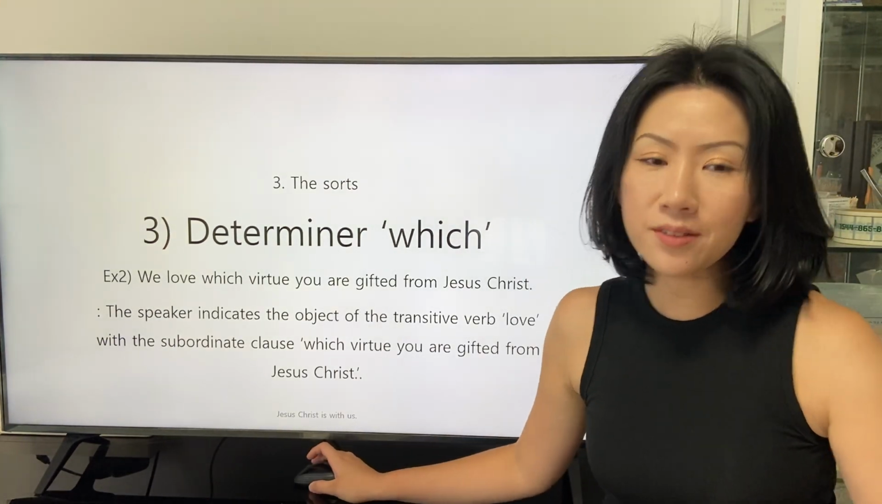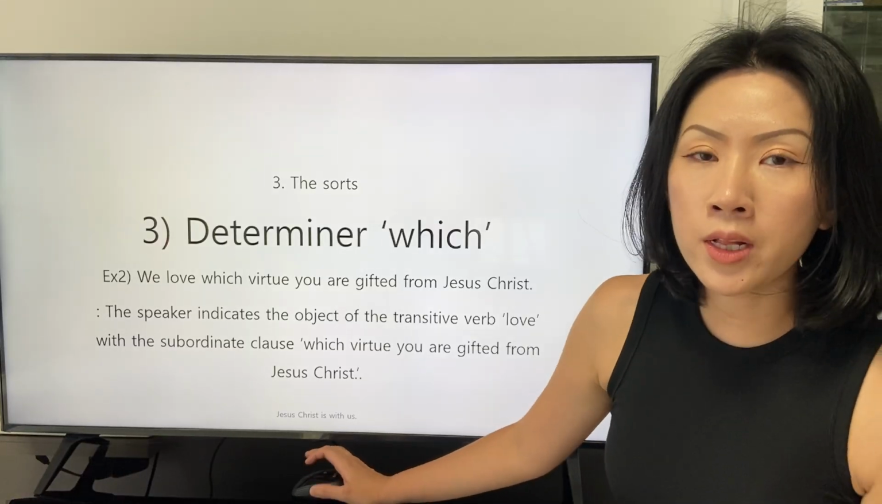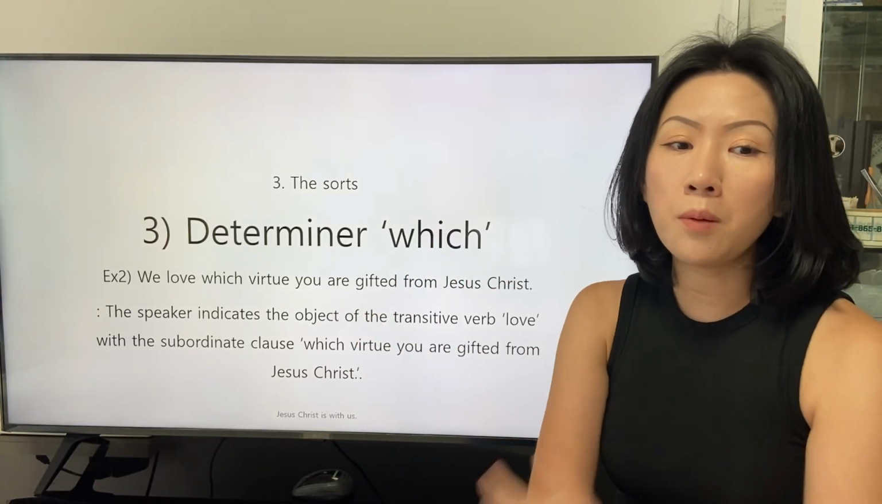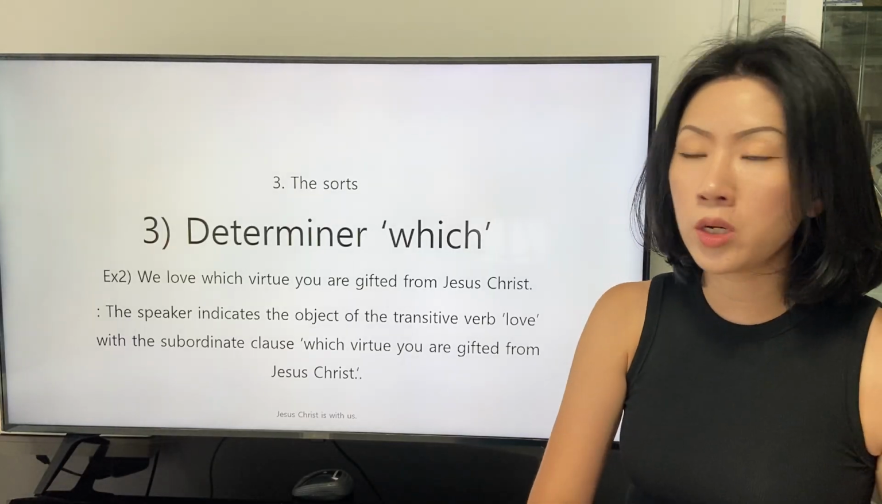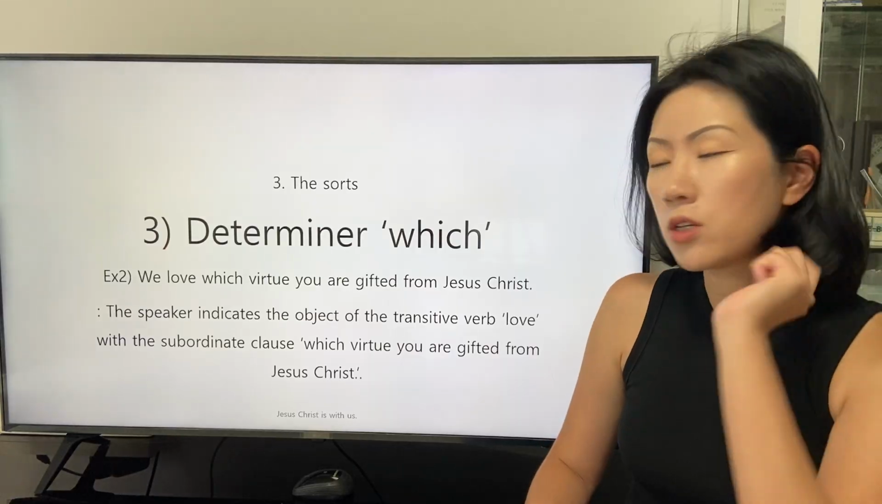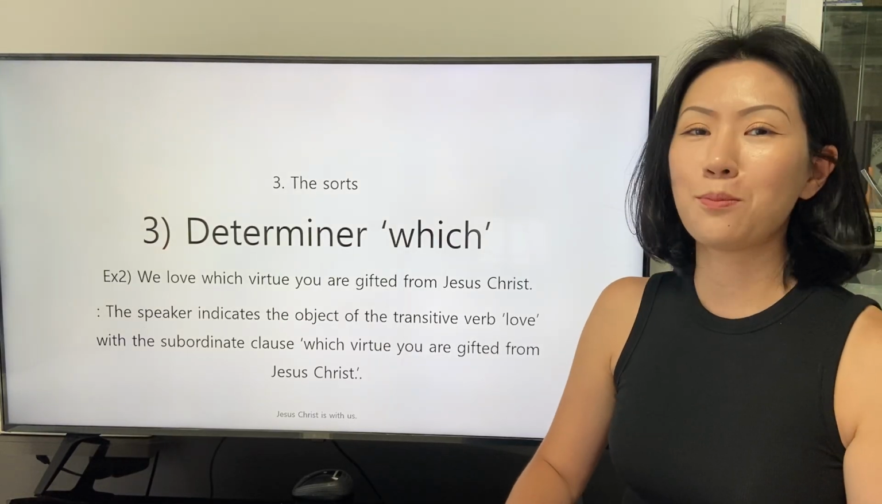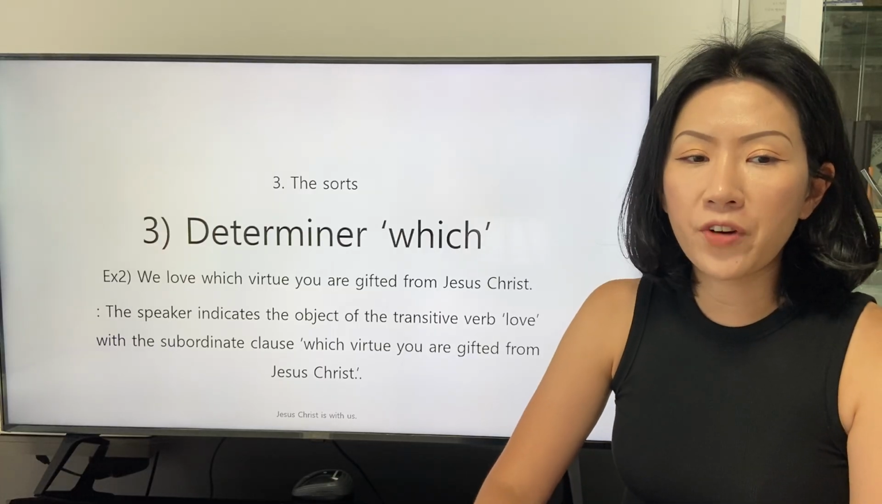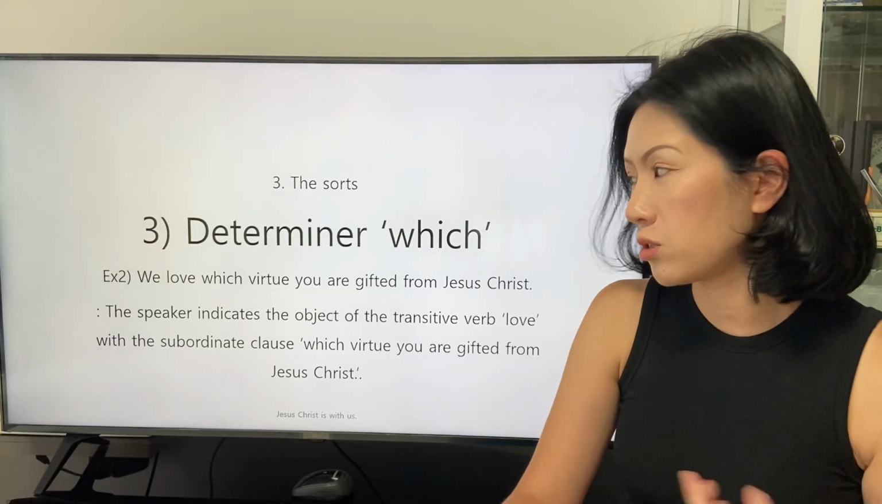Good afternoon. We will continue to study the determiner which applied as a subordinating conjunction. The second example in which the determiner which is applied is this. We love which virtue you are gifted from Jesus Christ.